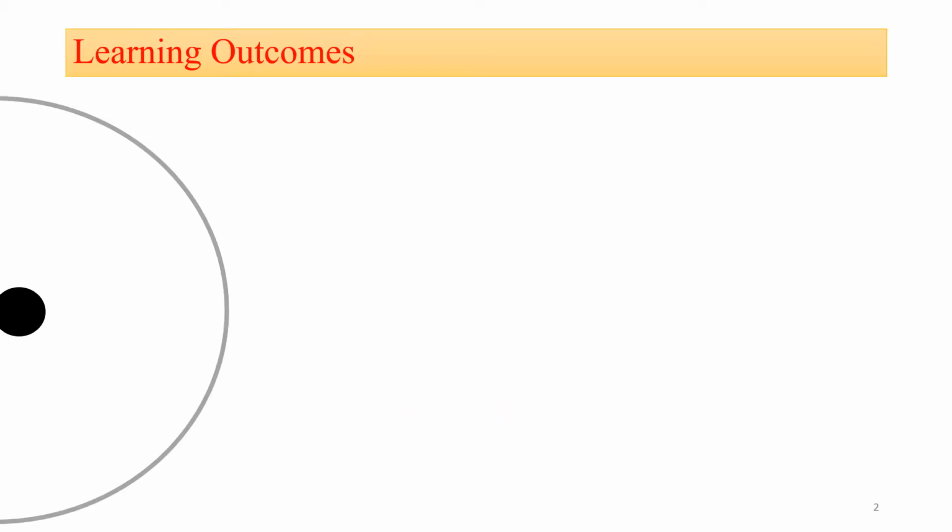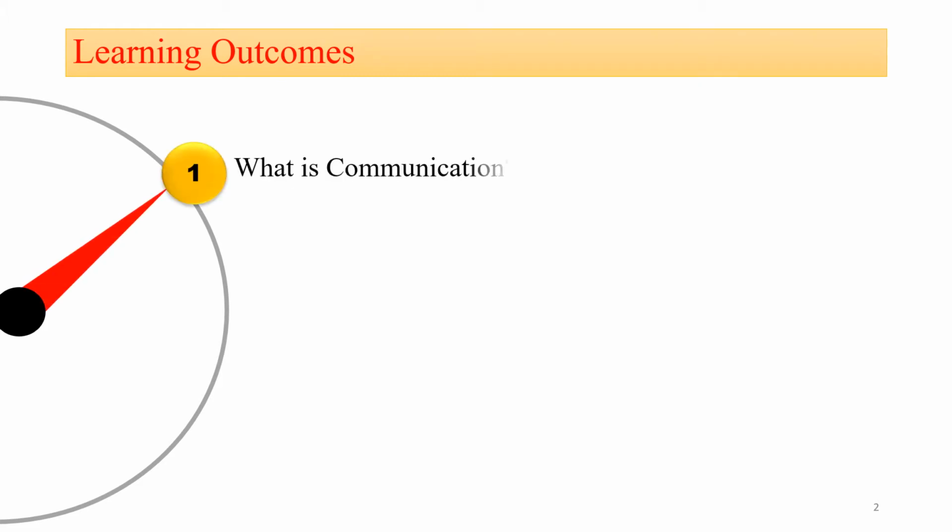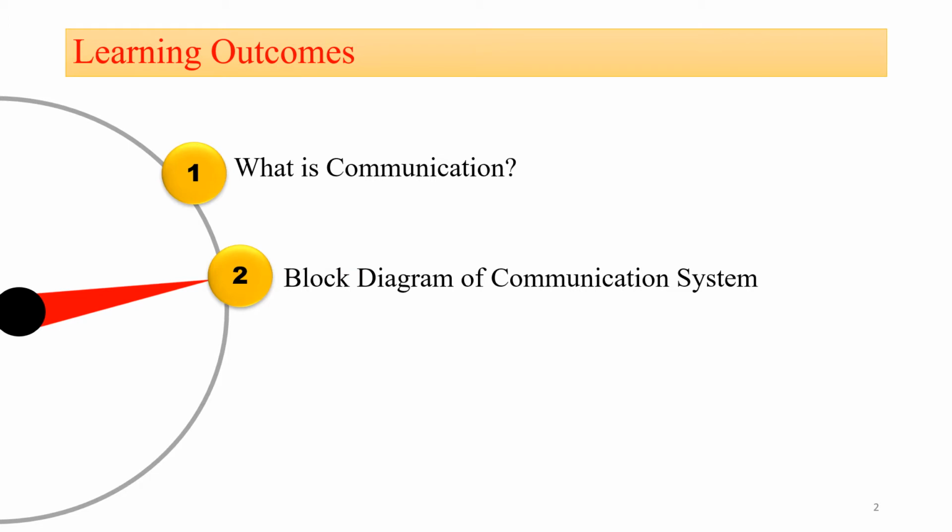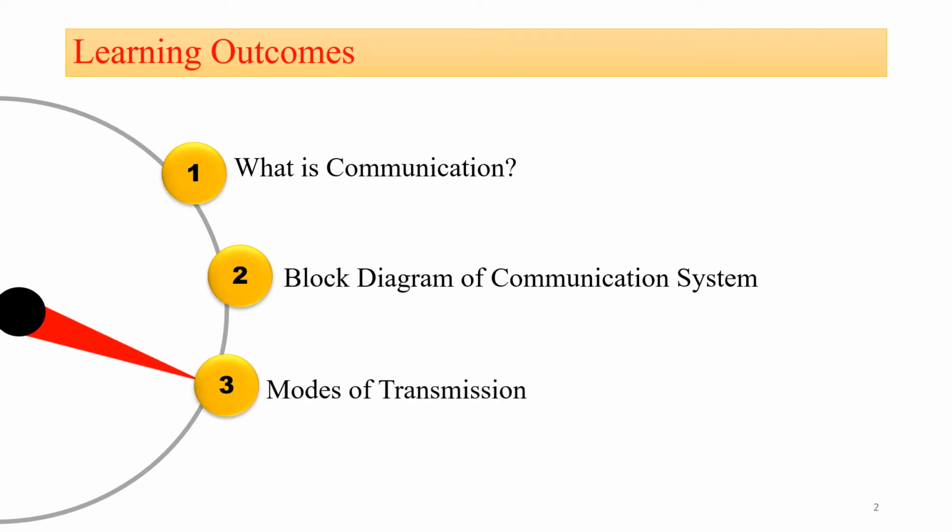Now the learning outcomes. After studying this topic, the student will be able to understand first what is communication, then the detailed block diagram of the communication system, and which are the different modes of transmission used in communication system.